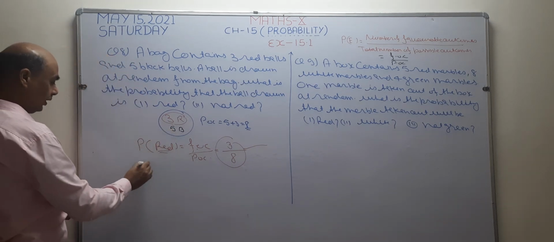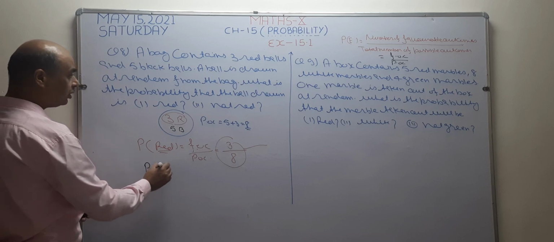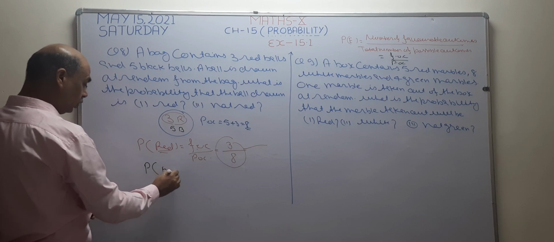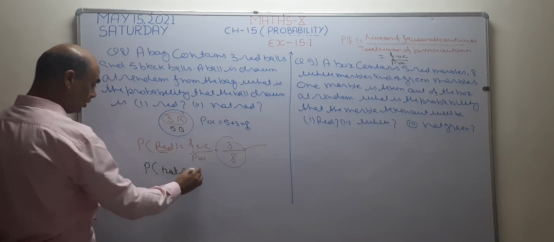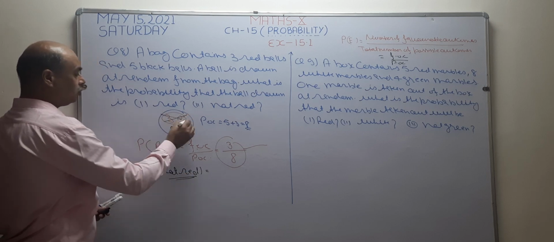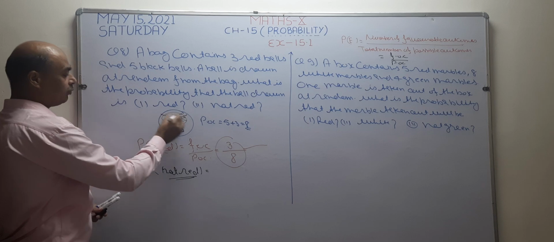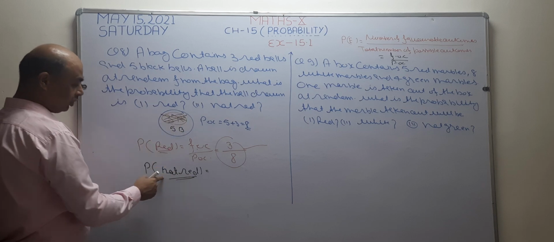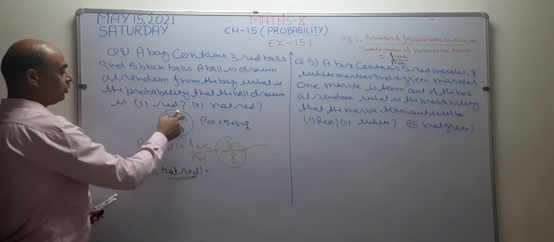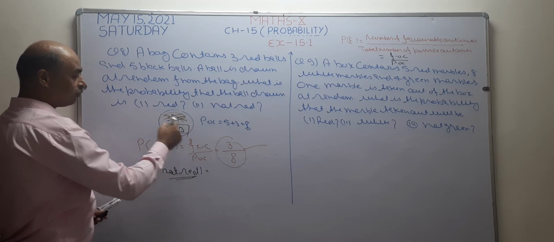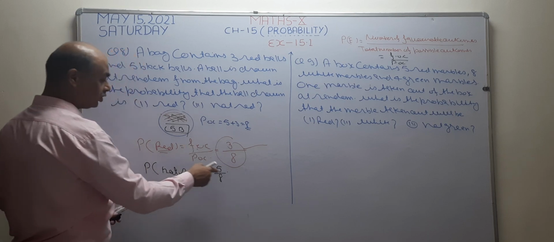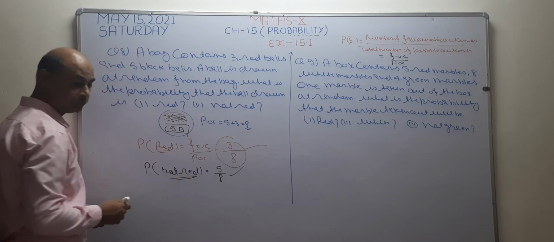Now, I want to solve the probability of not red. In the second case, what is written? See here. What is the probability of not red? Means I do not want to take red balls. I want to leave these red balls. This is the question. Not red. It means I am not going to take these balls. When I leave these balls, what is left? Only black balls are left. So answer becomes 5 by 8, after writing FOC upon POC. This is your answer. Okay.